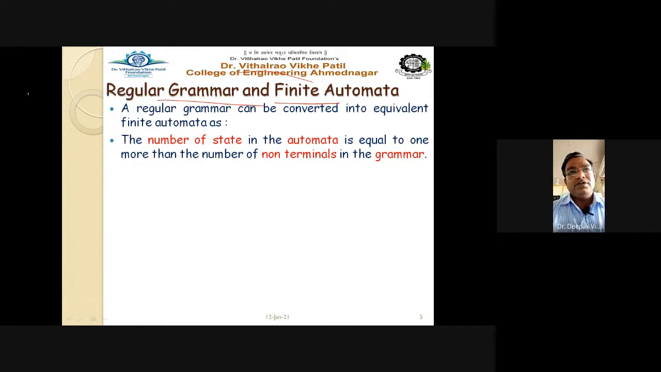See here on your slide, the number of states in the automata is equal to one or more than the number of non-terminals in the grammar. So the states in the automata, like Q0, Q1, Q2, correspond to the non-terminals, like capital S, capital A, capital B. Straight away you can compare: the number of states Q0, Q1, Q2 is equal to capital S, capital A, capital B.